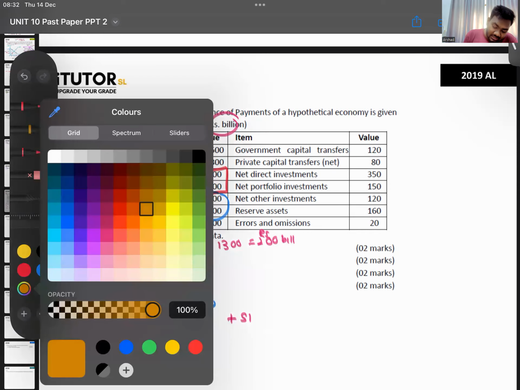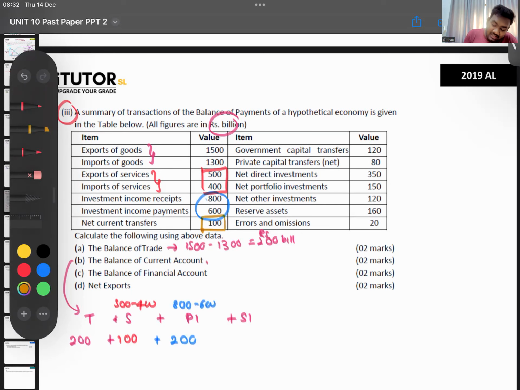Then secondary. Secondary income is what here? Net current transfers. Capital transfers, no, that is in the capital account. Private capital transfers, again, capital account. Yeah, that's it. Net current transfers, secondary income. You can take 100. They have given the net figure. So then how much is my current account balance now? 200 plus 100 plus 200 plus 100. That's a 600 billion. Can someone check your past paper also and reconfirm if my numbers are right?